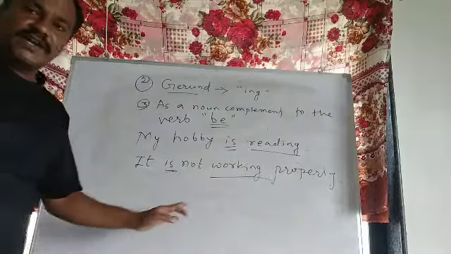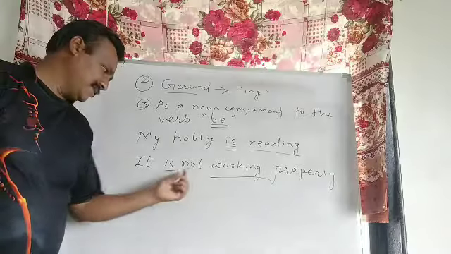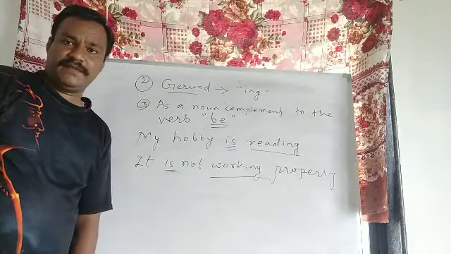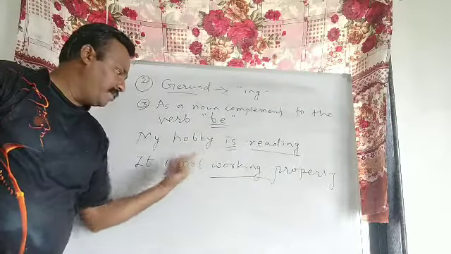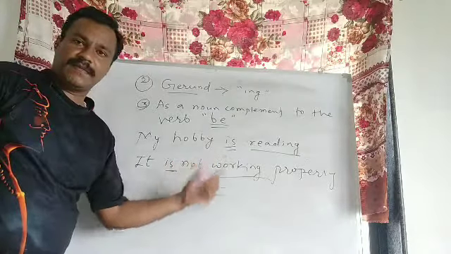It is not working properly. Is working. It is noun complement to this verb, and verb is. Is this clear?